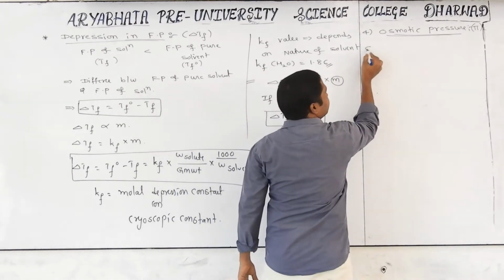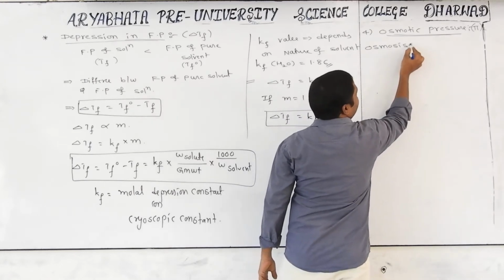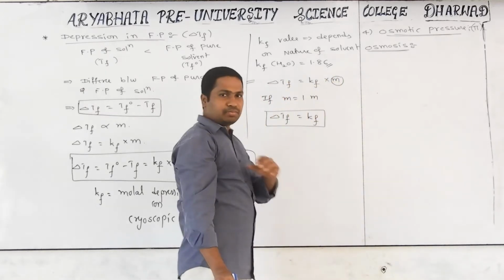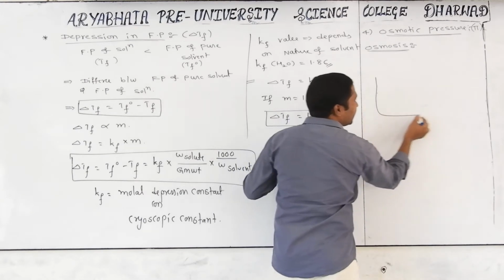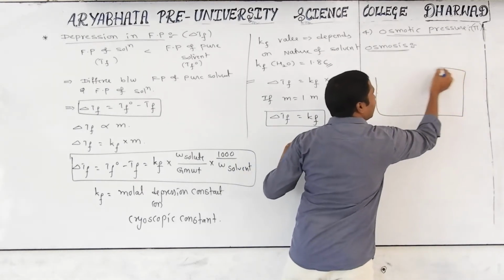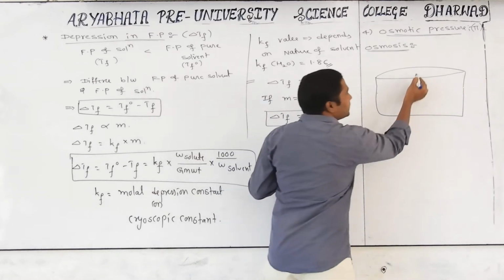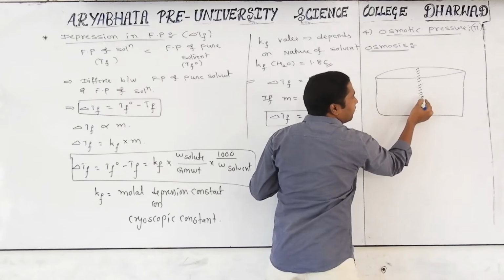For this, some basics are required: osmosis. We have to see the information regarding osmosis. Observe very carefully. First of all, I am taking one container, one vessel. See the information carefully: the vessel will be divided into 2 parts with the help of one partition.